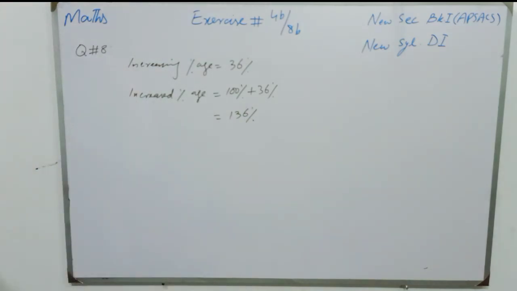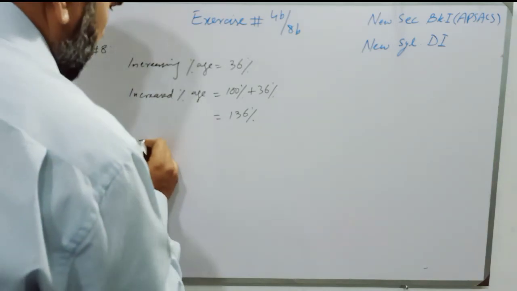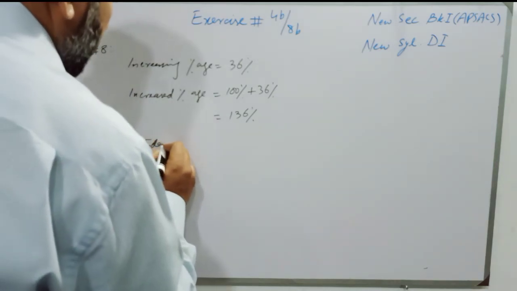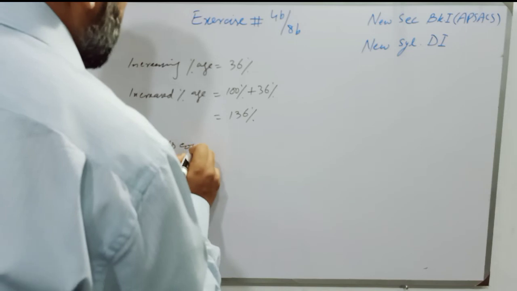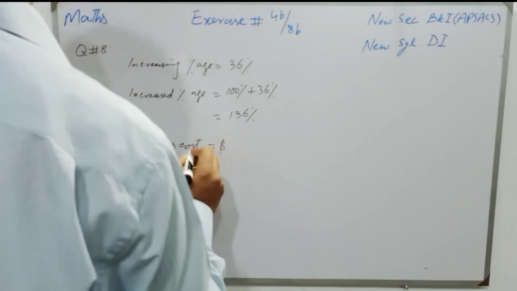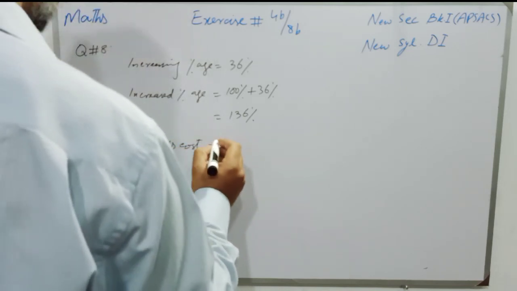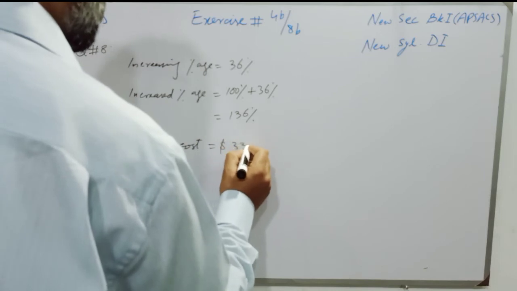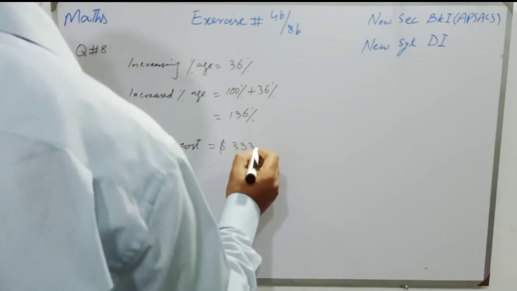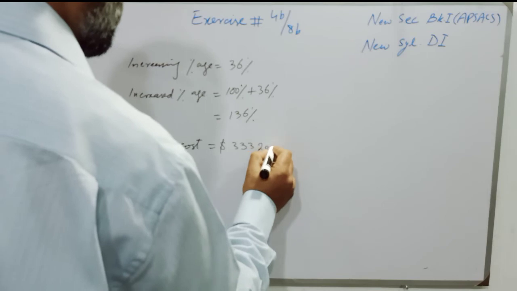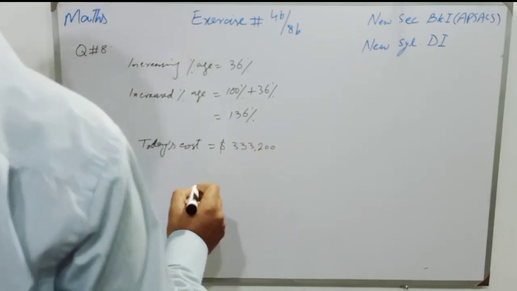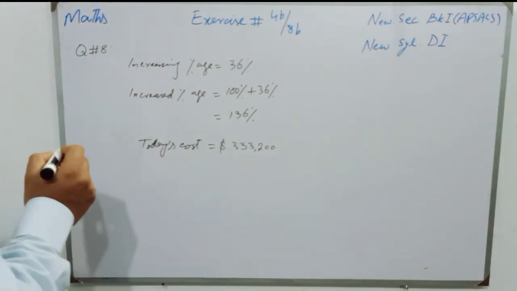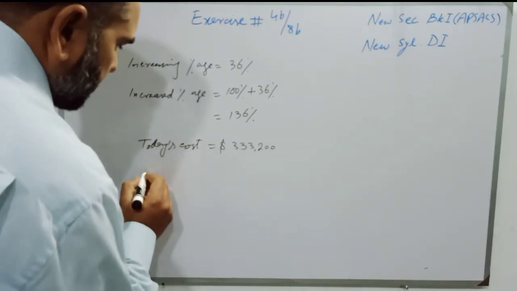If the cost of the house today is $333,200, and we have to find the cost when it was built.